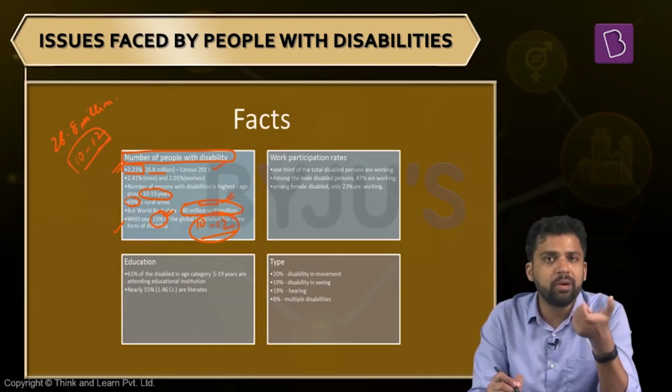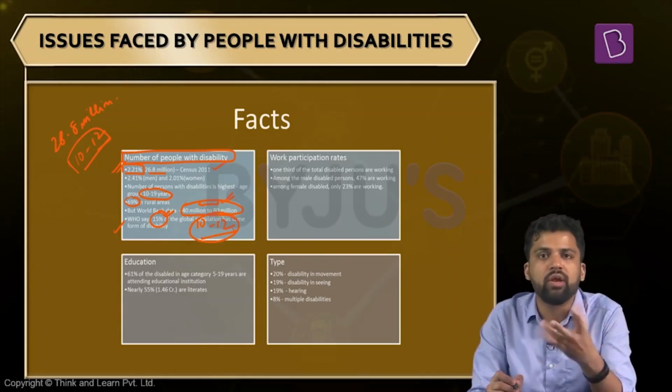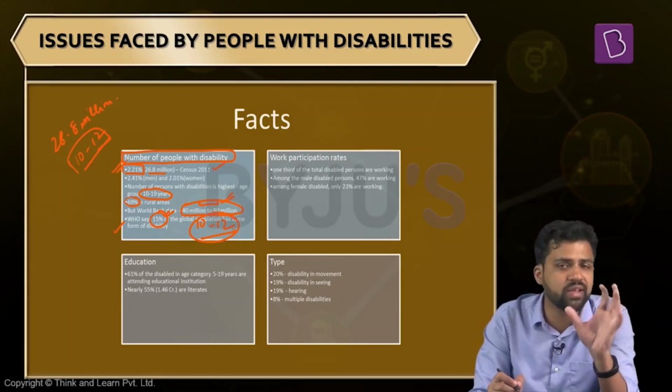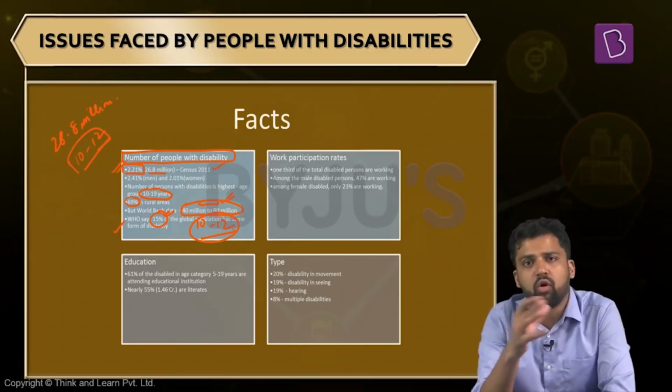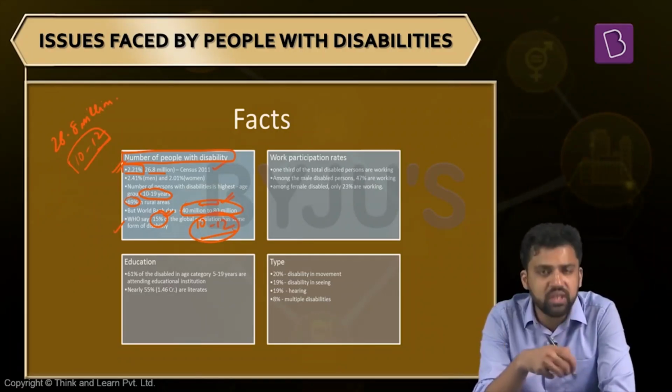See, the point here is the measurement of disability can be subjective. The number of criteria you take will vary. For example, if the census is taking let's say 7 criteria, and WHO is taking 21 criteria or 15 criteria, the numbers will vary. So what exactly is disability? The way it is defined, what forms are considered, will result in changes in these numbers. That is the reason why we have so much discrepancy.